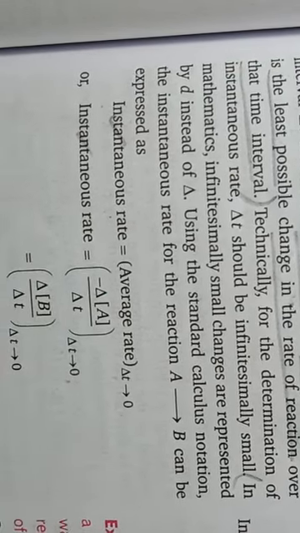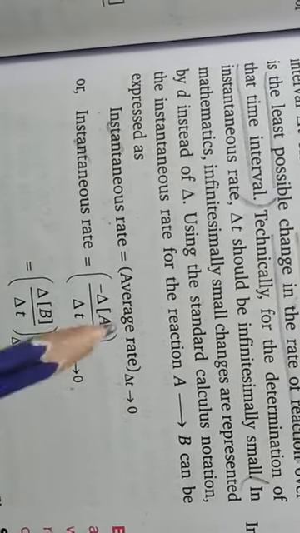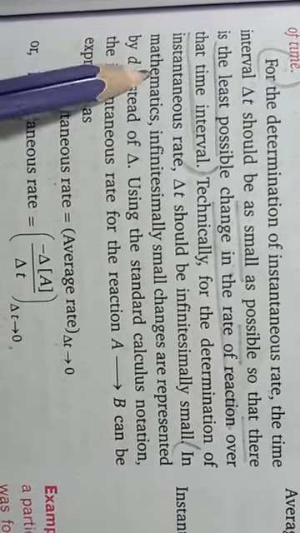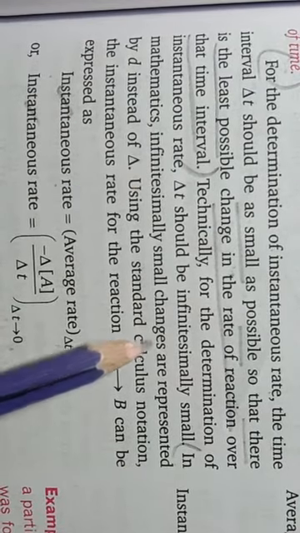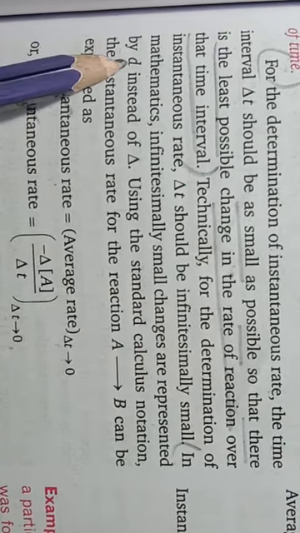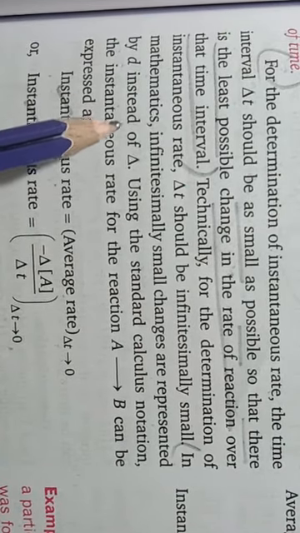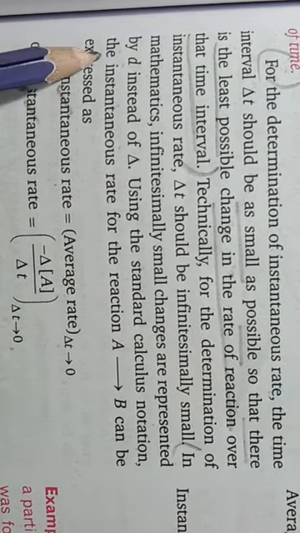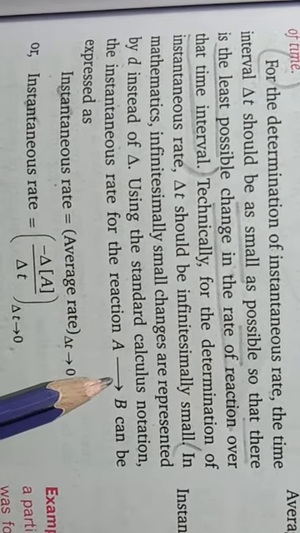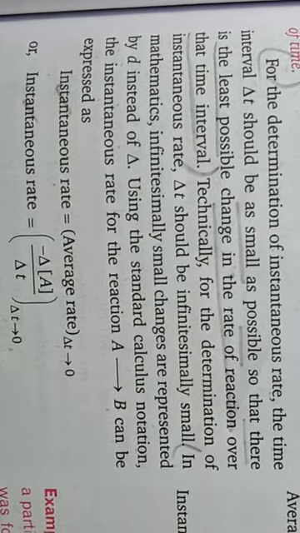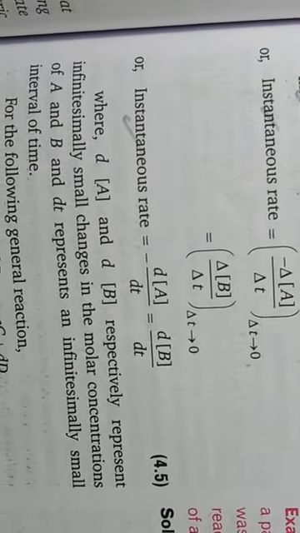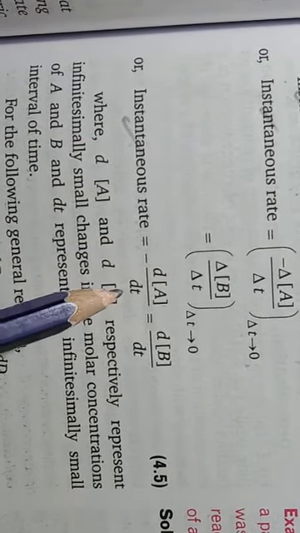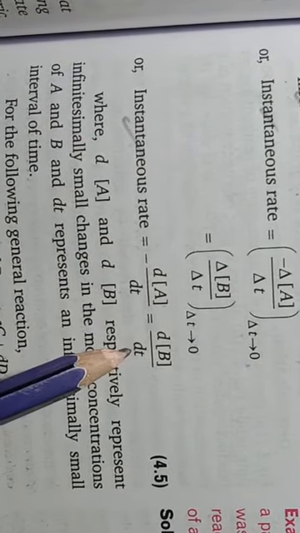In mathematics, very small changes are represented by d instead of delta. Using the standard calculus notation, the instantaneous rate for the reaction A forming B can be expressed as minus dA upon dt equals dB upon dt.